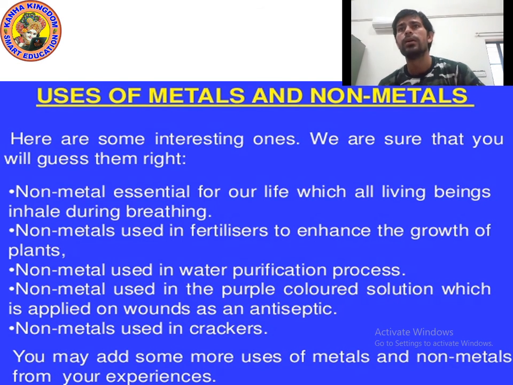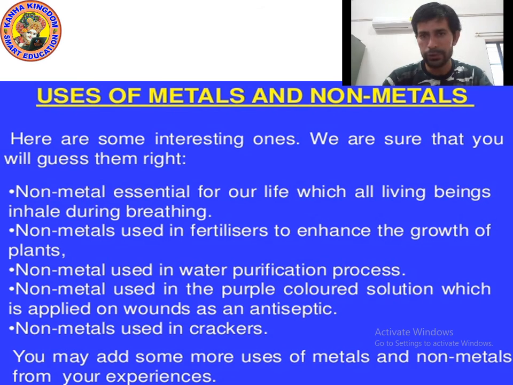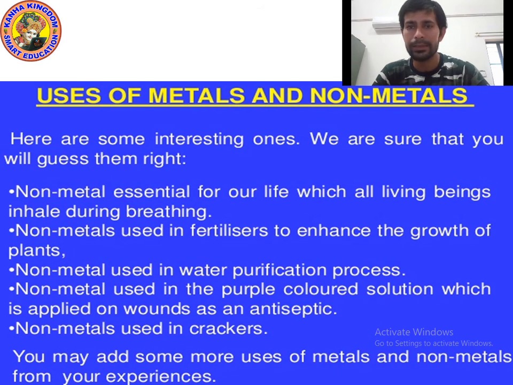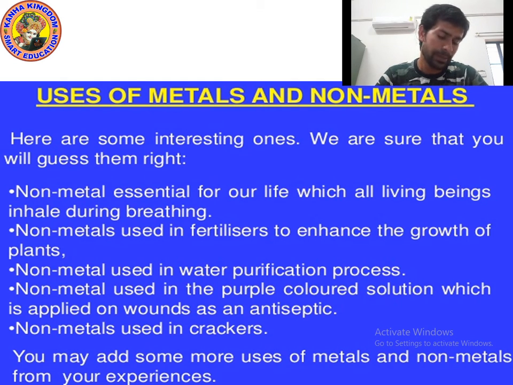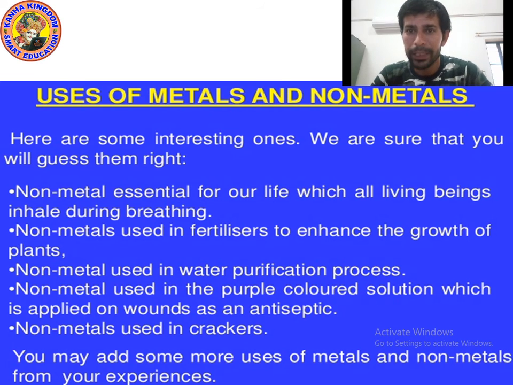And can you tell me the uses of metals? Yes, silver, gold, they are used to make jewelry. Am I right? Iron is used to make bridges and many other things. Am I right? So, can you tell me some more uses of metals? Aluminium is used to make foil, which is used to wrap food.